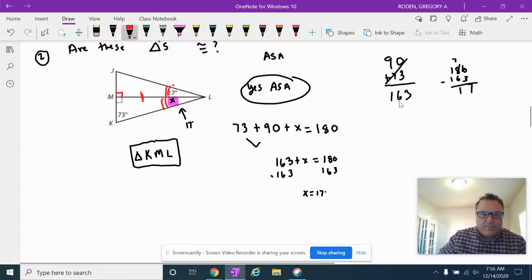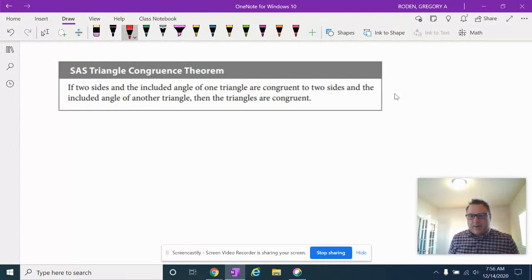Perfect. Awesome. Okay, so here's our new concept for today. Today we're going to be talking about side, angle, side, SAS. I'll read it off, so make sure you get this into your notes. Side, angle, side, triangle congruence theorem: if two sides and an included angle of one triangle are congruent to two sides and an included angle of another triangle, then the triangles are congruent.